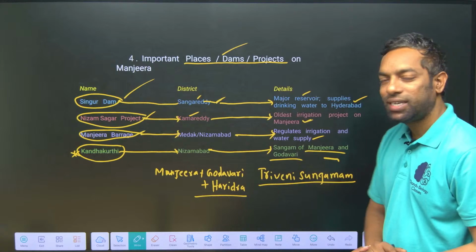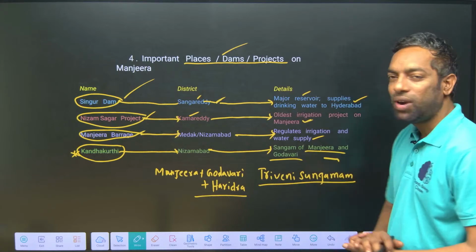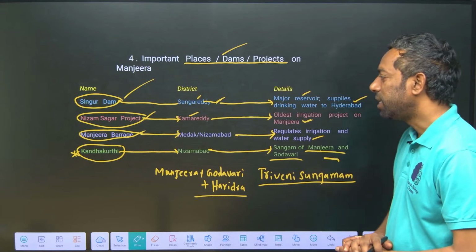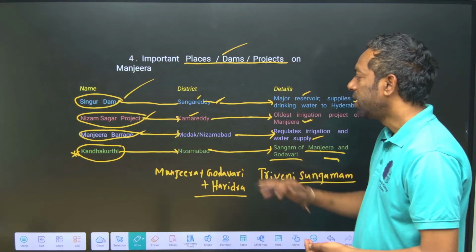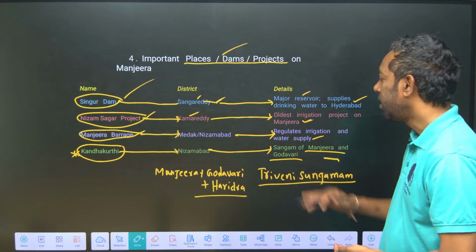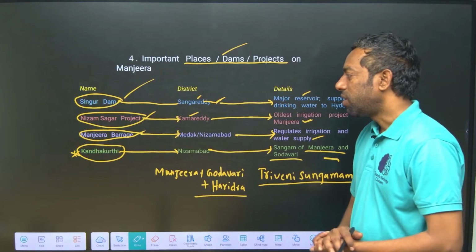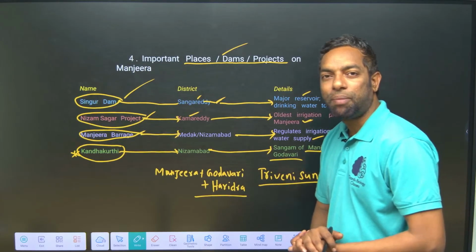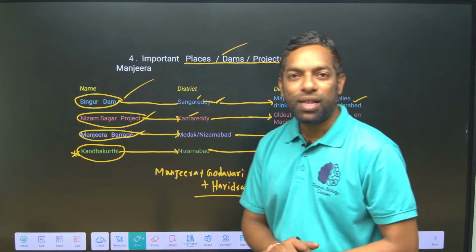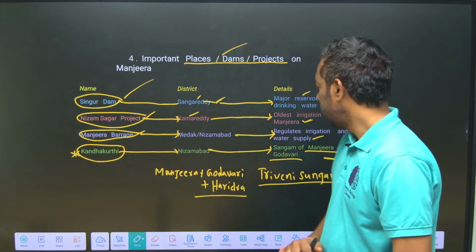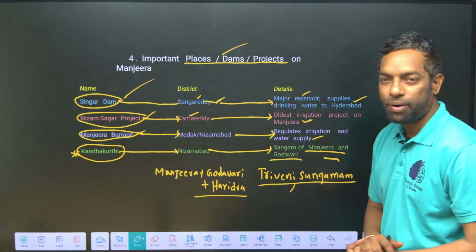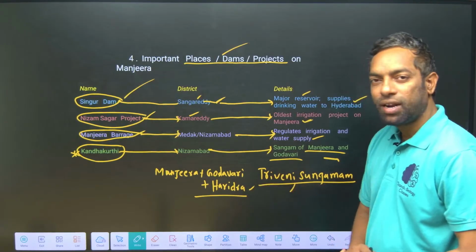Nizam Sagar project, Kamareddy, is the oldest irrigation project of the Manjira. Manjira barrage, in Medak and Nizamabad, regulates the irrigation process. And Kandakurti is the place where Manjira meets Godavari, to make a Triveni Sangam along with the river Haridra.